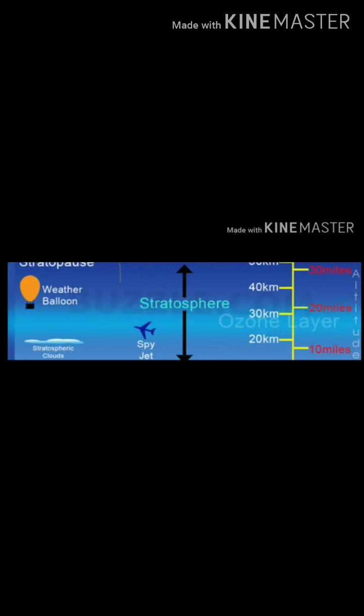Means in this stratosphere, which extends up to the height of 50 km, this layer is almost free from cloud and associated weather phenomena, making conditions most ideal for flying aeroplanes. And in this layer, the ozone layer is found.